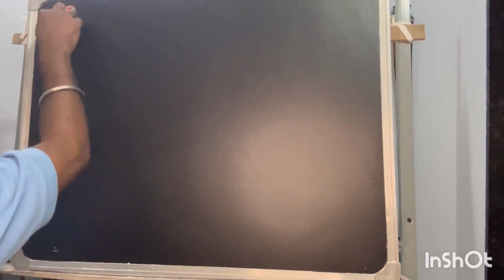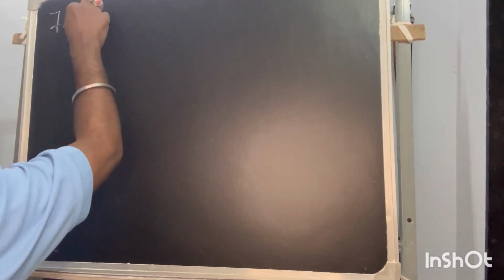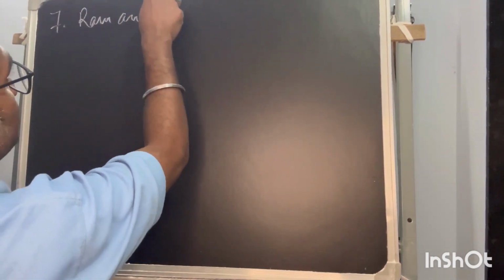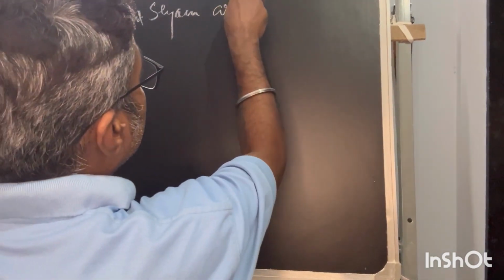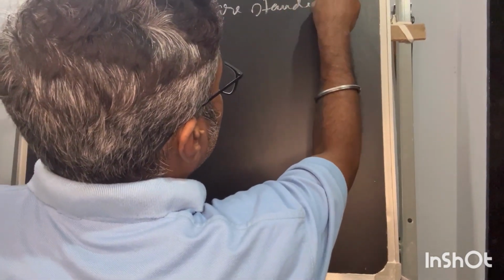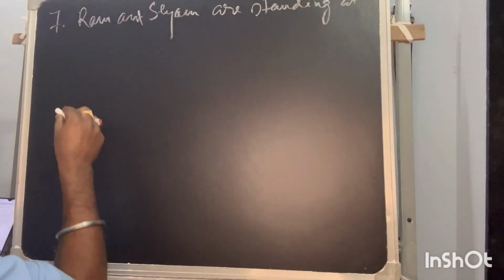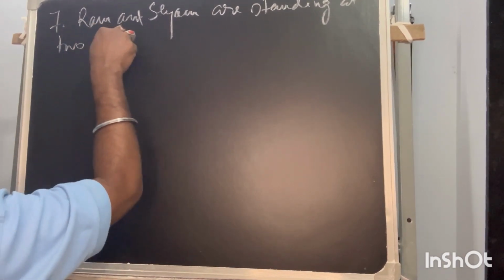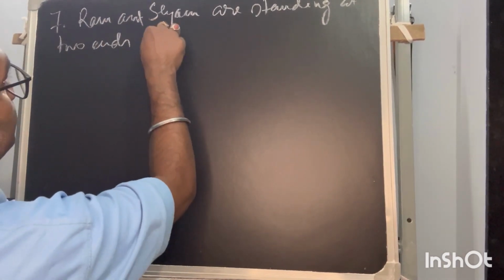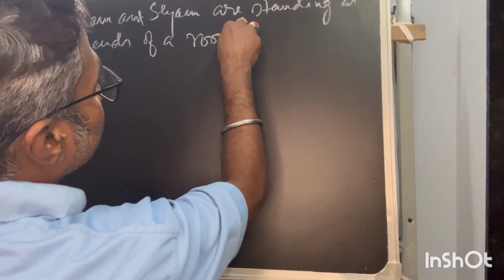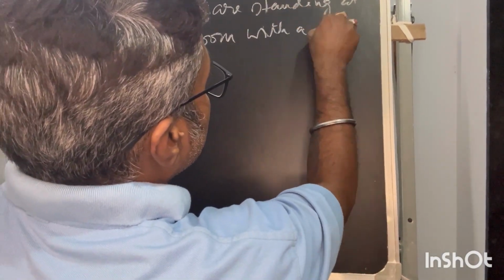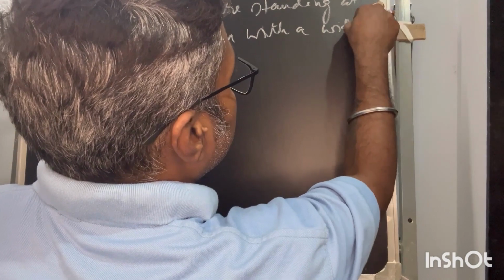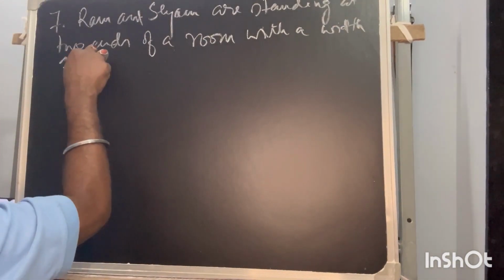So on that note, I am moving to my next problem, problem number 7. It says Ram and Shyam are standing at two ends of a room with a width of 30 meter.